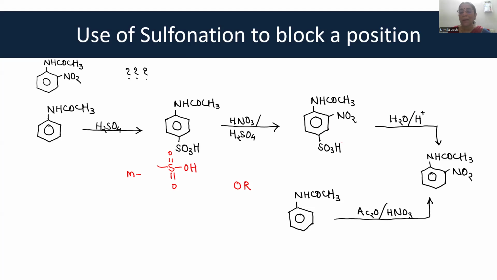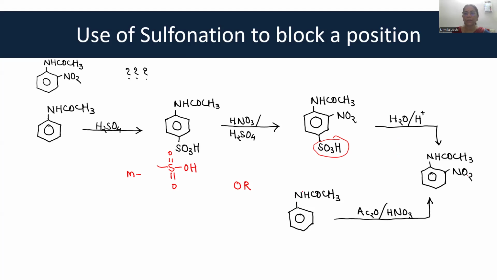Once this is formed, as I said earlier, SO3H is a group that can be hydrolyzed very easily. So when you boil it with water and acid, that is dilute sulfuric acid, this SO3H can be removed, conked off. Okay. And so you get ortho-nitroacetanilide in a higher amount. Remember this reaction, this is very useful to increase the yield of some of the aromatic substitutions.